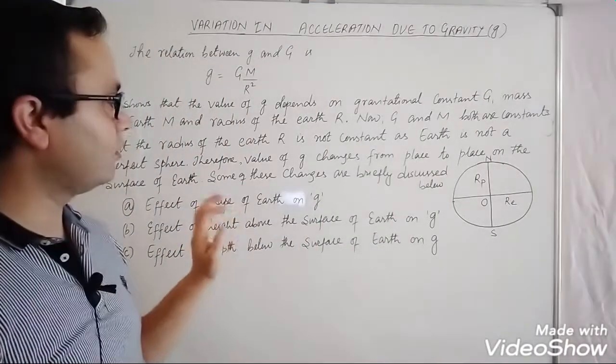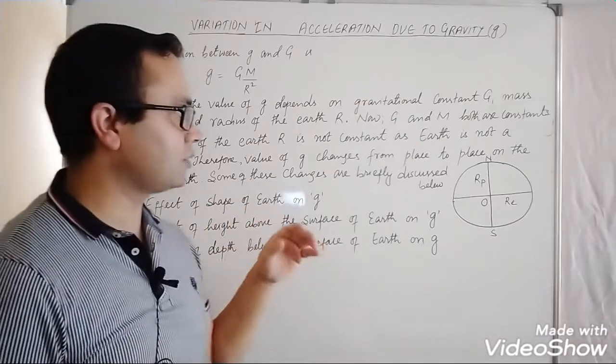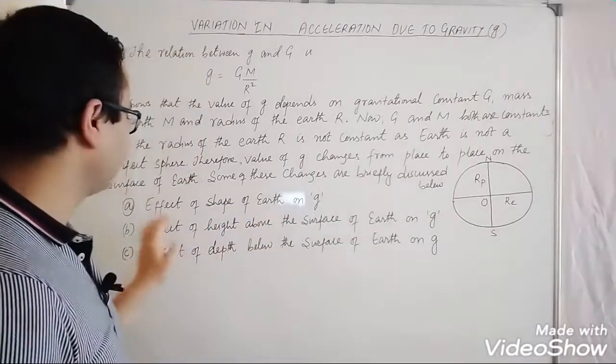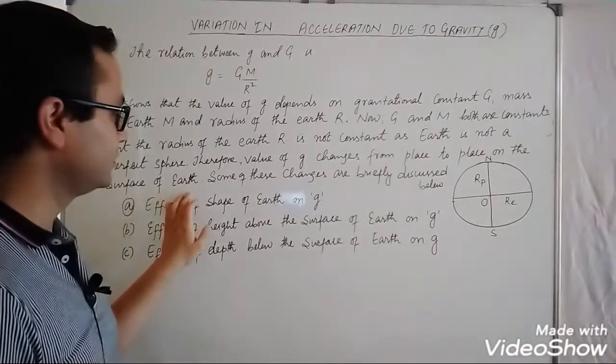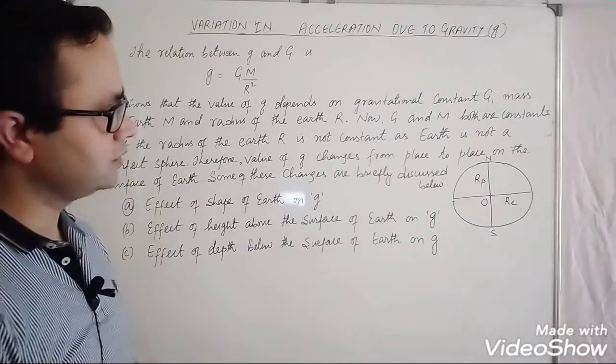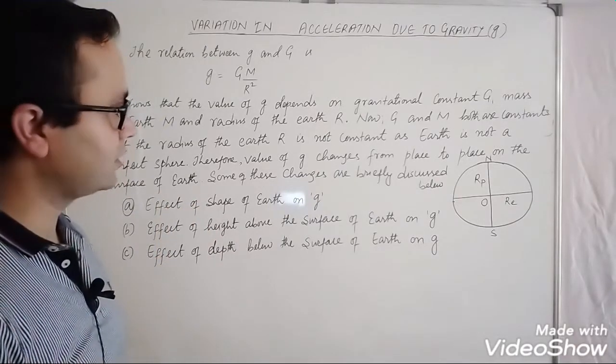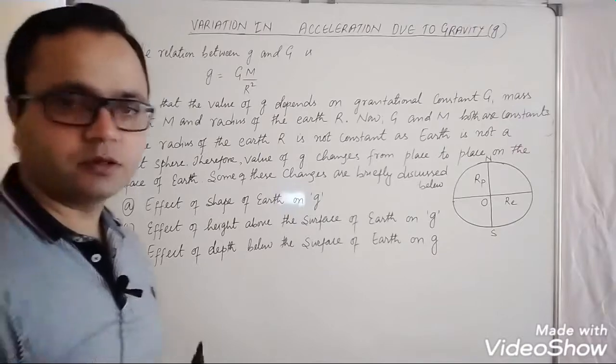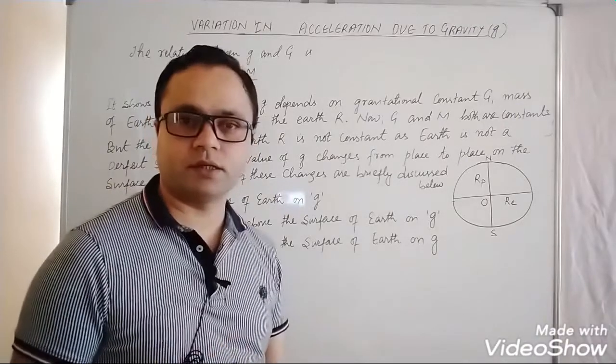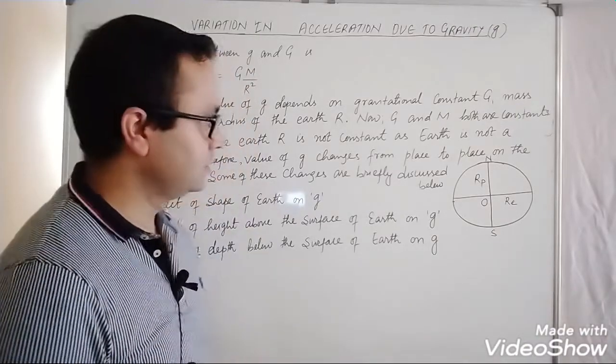Therefore the value of g changes from place to place on the surface of the earth, because of the variable radius of the earth.